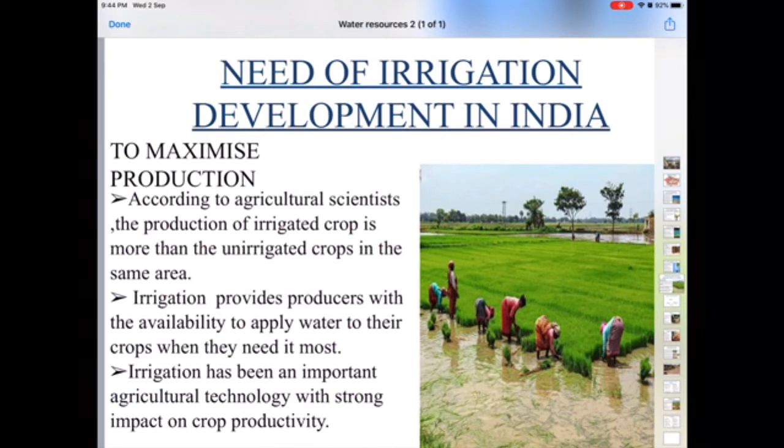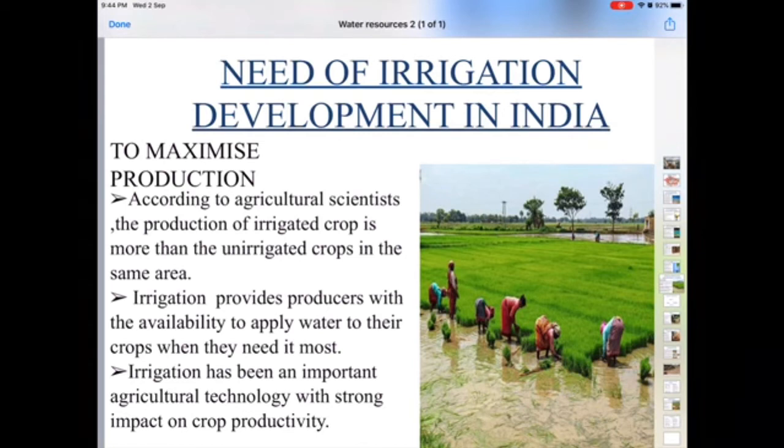So irrigation provides producers with the availability of water for their crops when they need it most. For example, for the kharif crops, you can see in the picture the rice crop is grown, and rice needs stagnant water in the agriculture field, and if the rainfall is not there, definitely we have to provide water to the field.